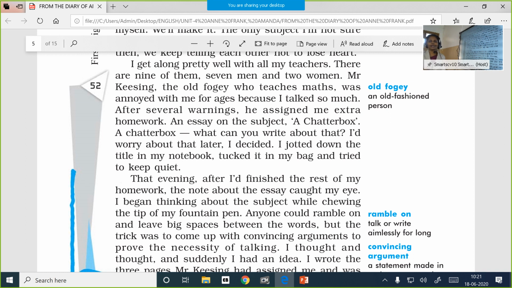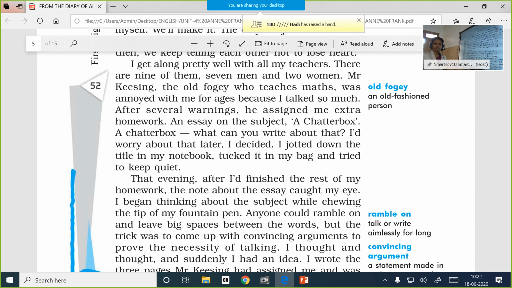So now she talks about her relationship with the teachers. There are 9 of them, 7 of them are men and 2 of them are women. And she focuses her attention on the maths teacher, who is an old-fashioned guy, known by the name Mr. Keesing. And she used to get reminders from this maths teacher, Mr. Keesing, that she would be punished if she continued to be talkative in class.